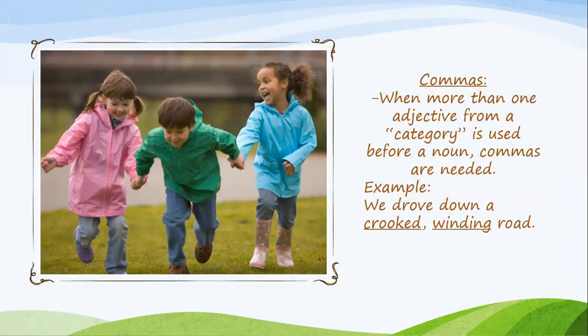When more than one adjective from a category is used before a noun, commas are needed. Example, we drove down a crooked winding road. Crooked is describing a specific type of road, and so is winding. Because these two are from the same category, we must separate them using a comma.